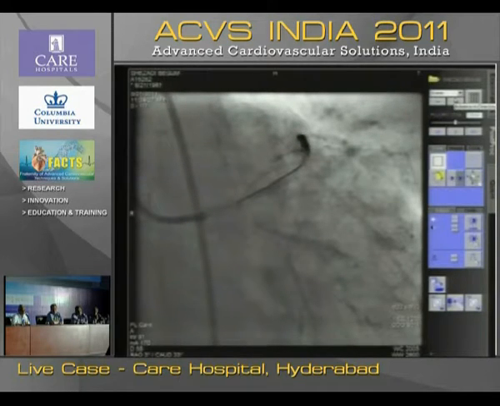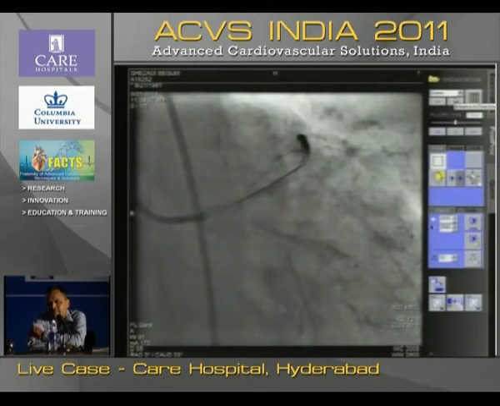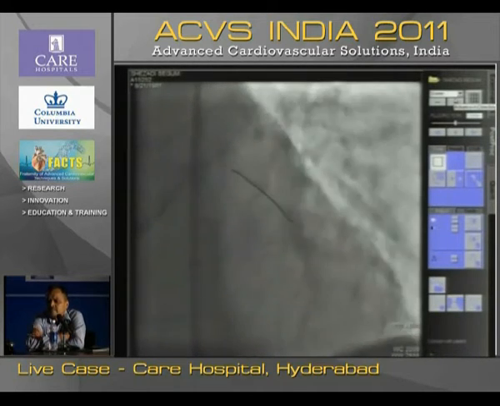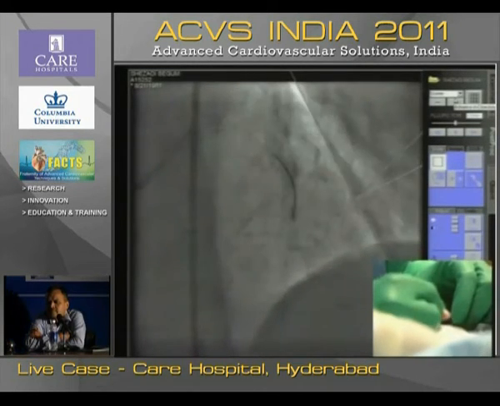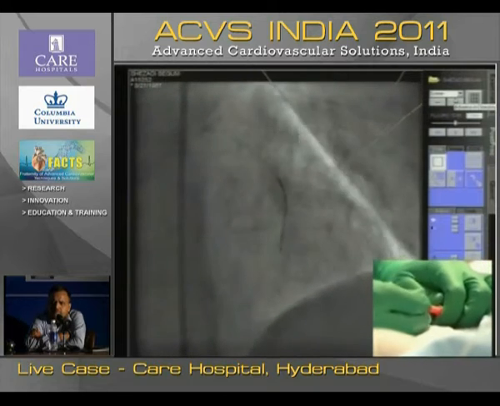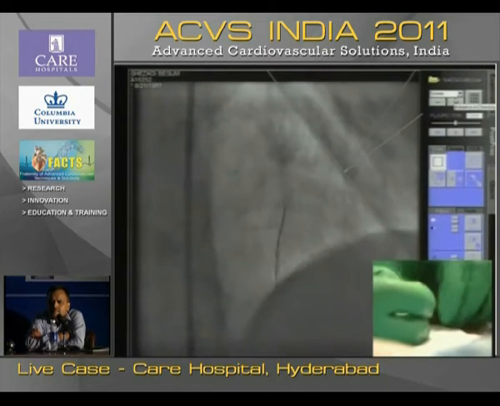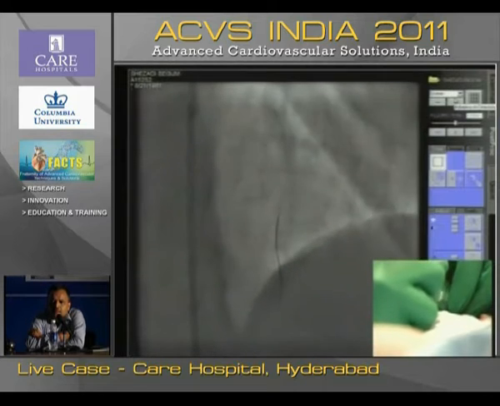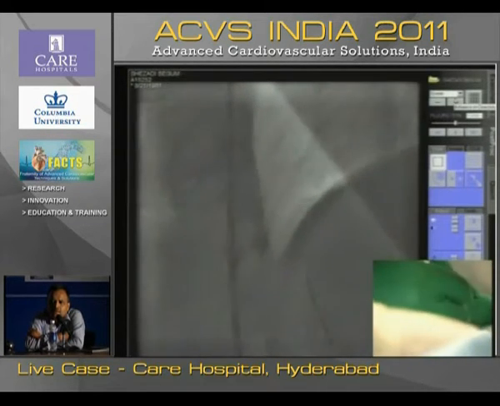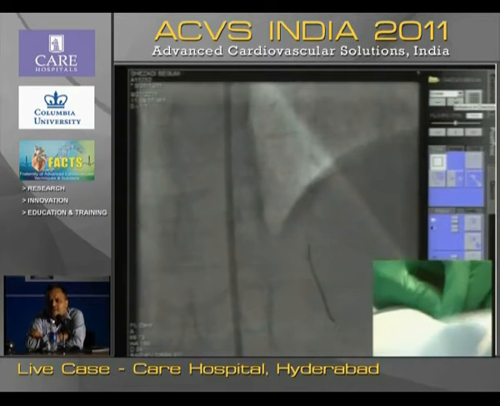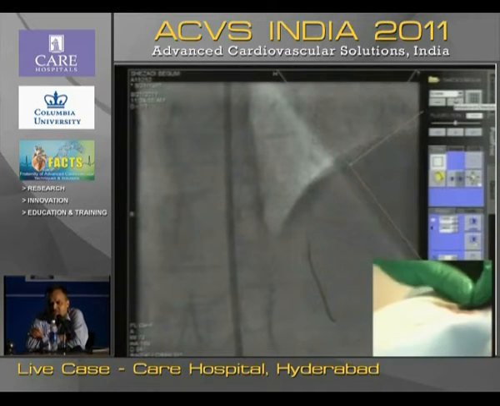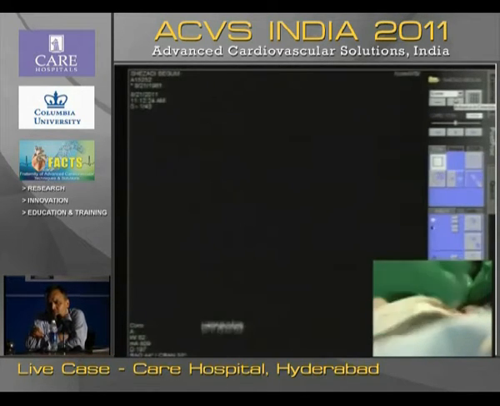Epicranial. What wire are you using? This is a Galeo extra support. Okay. The soft tip. Any thoughts about the stenting strategy? Would you like to go ahead with the direct stenting, or because it's a recent MI and there seems to be some thrombus there? Yeah. Actually, the lesion appears a little tight. A little pre-dilatation would help. Maybe with a 2 mm balloon.